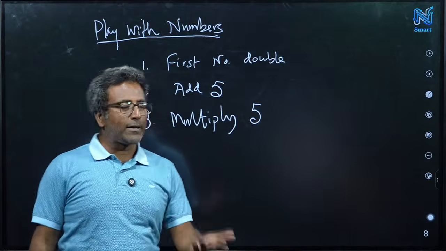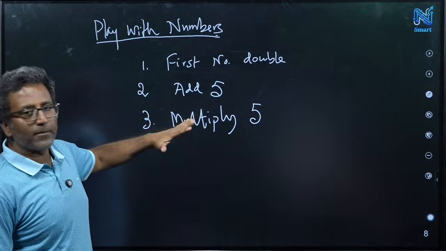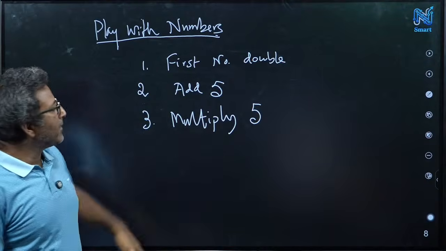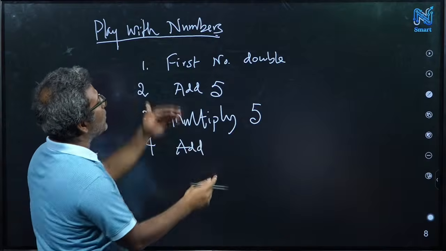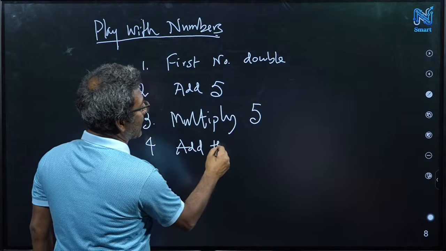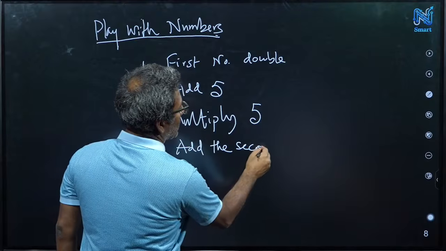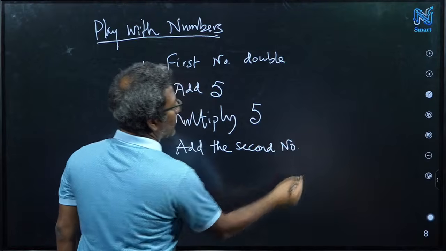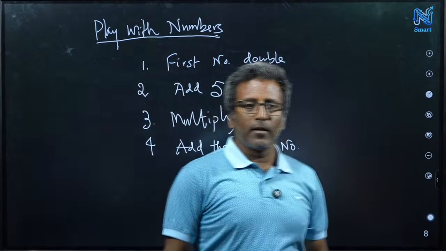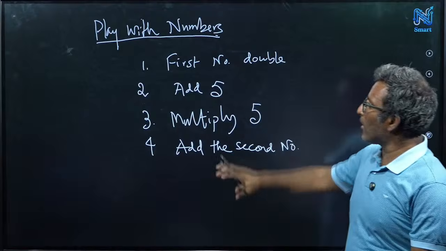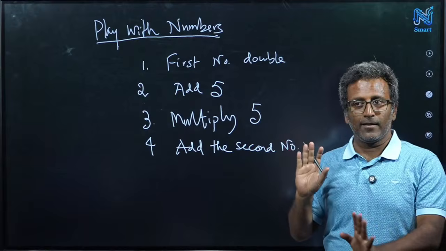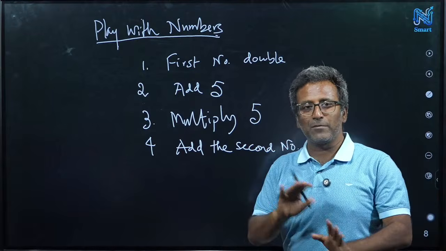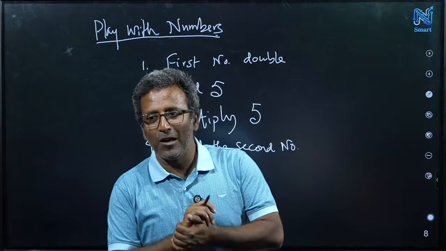Okay? So multiply by 5. So you get something up to that. Now you add the second number. So far you are doing with the first number. Now add the second number. Got all these 4 steps? Simple. Just do the calculation correctly. Simple arithmetic, but sometimes we make mistakes. Okay, you have done.